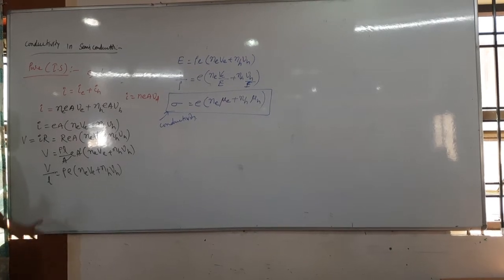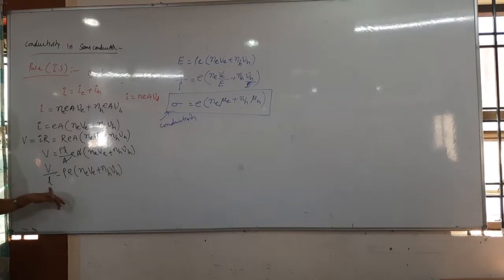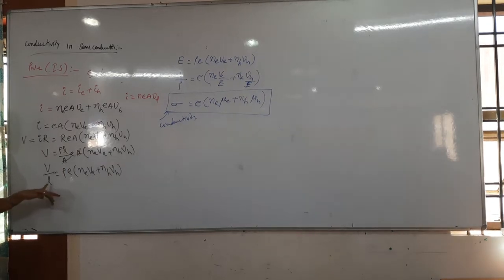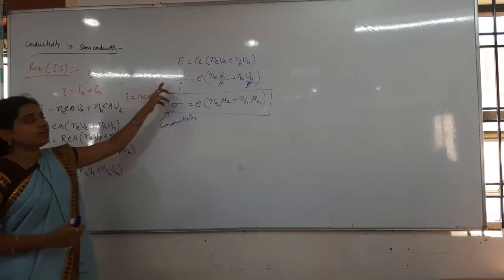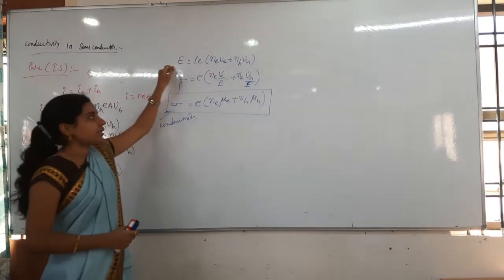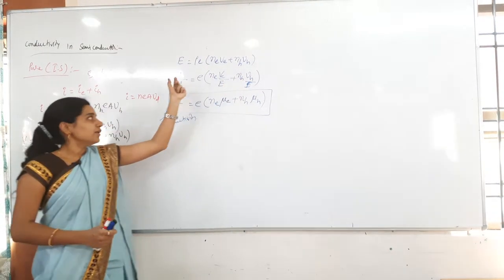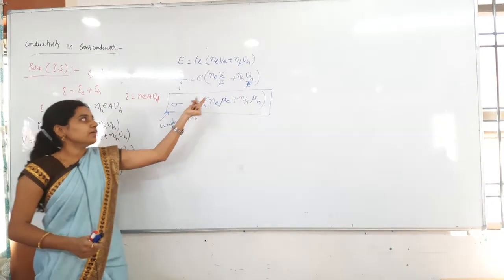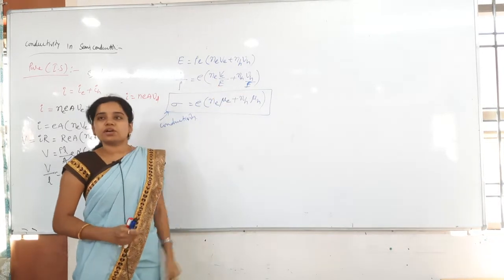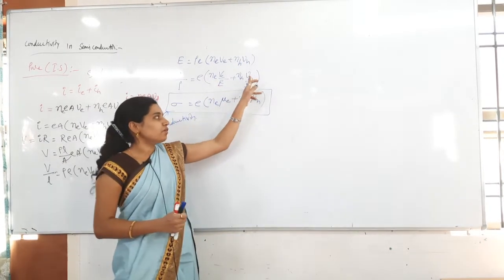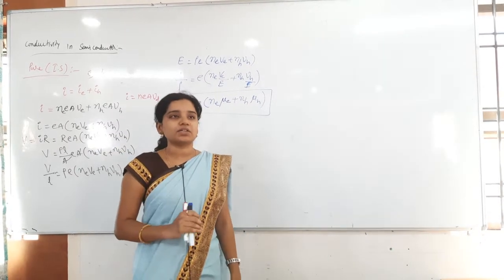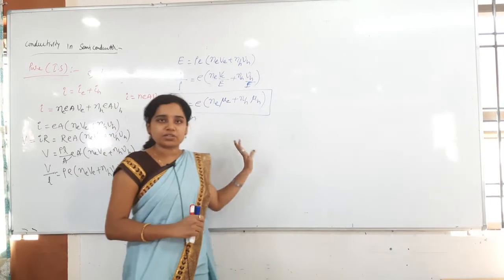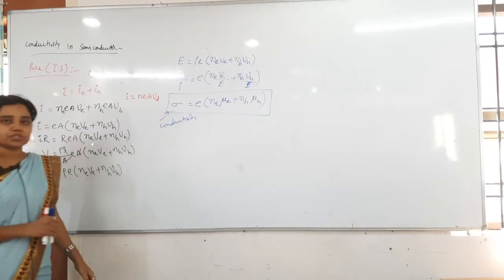Electric field E. Pavitra, are you okay? V by L is equal to rho E into (n_e v_e + n_h v_h). Now V by L is the electric field, and then I am sending the rho down and the electric field down here. Then 1 by rho is nothing but conductivity. Drift velocity by electric field is what? Mobility. Mobility of the holes and mobility of the electrons we got separately. Clear? This is about the intrinsic semiconductor, the pure semiconductor.